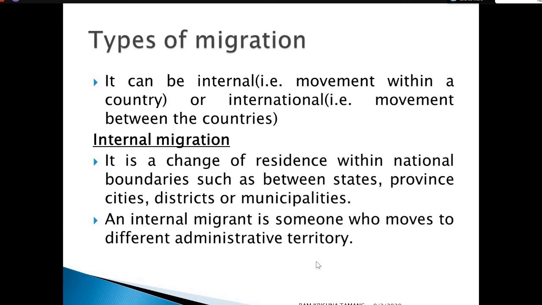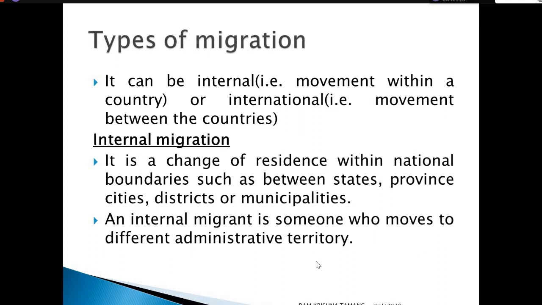There are the following types of migration in the study of migration based on vital events. It can be based on movement within the country and between countries.